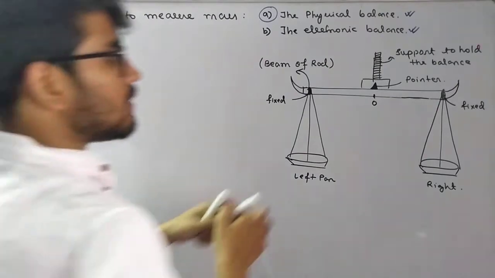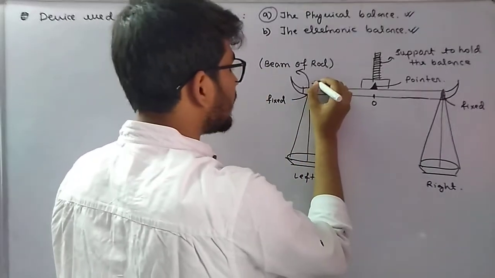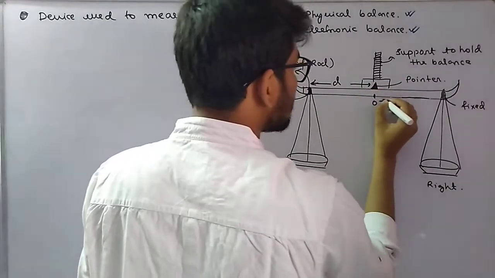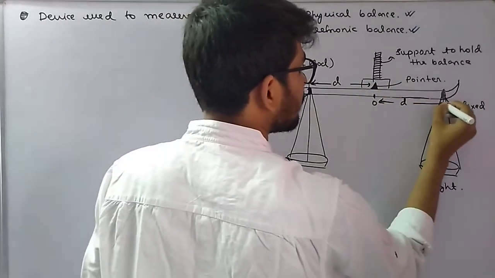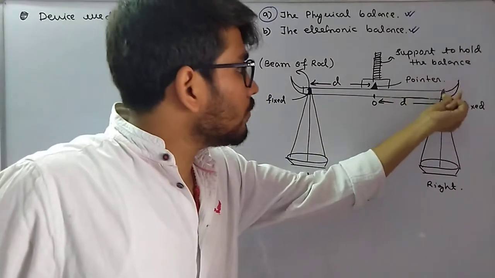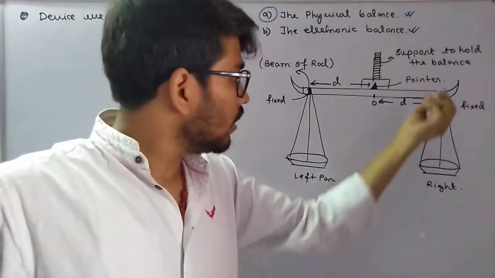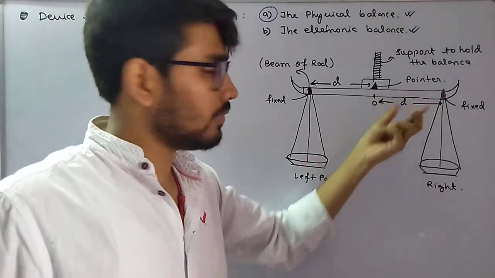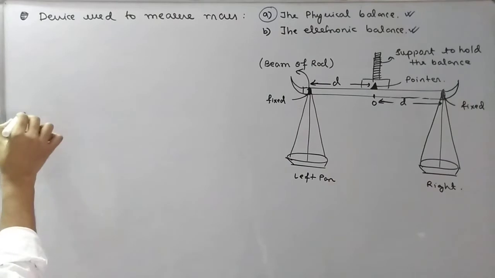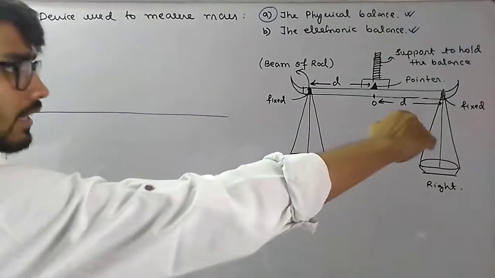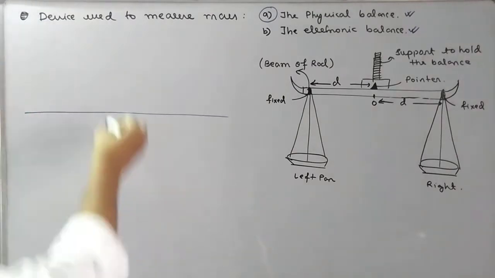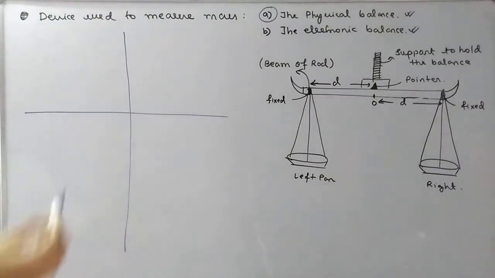Now, the distance of these fixed points from the center is all the same. If this distance is d, then this distance will also be d. The horizontal distance of the fixed point, please try to understand. Oh, एक बात clear करते हैं हम. If a distance is measured along this straight line, it's called a horizontal line. Whereas this line is called a vertical line.